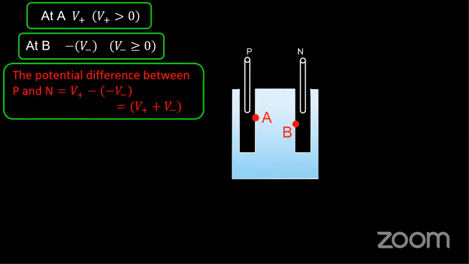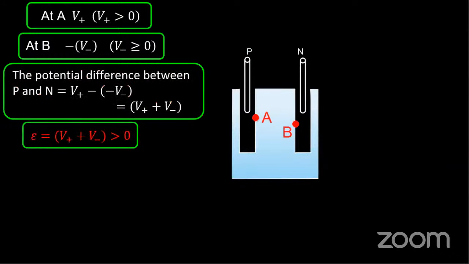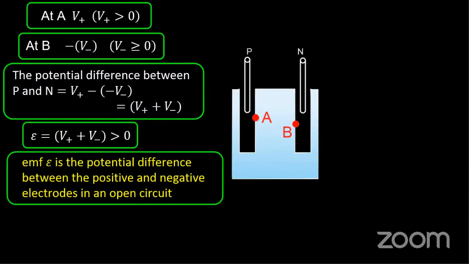The net potential difference between P and N is taken as positive potential minus negative potential, so that is V positive minus V negative. On equating, we get the potential difference E as V positive plus V negative magnitudes, so it's always greater than 0. This is the EMF. EMF E is the potential difference between the positive and negative electrodes in a circuit. This is how a battery works. So the potential difference across the battery is given by E equal to V positive plus V negative.